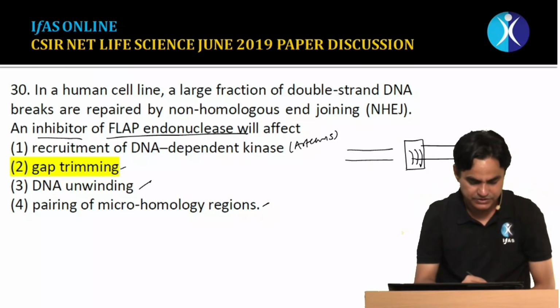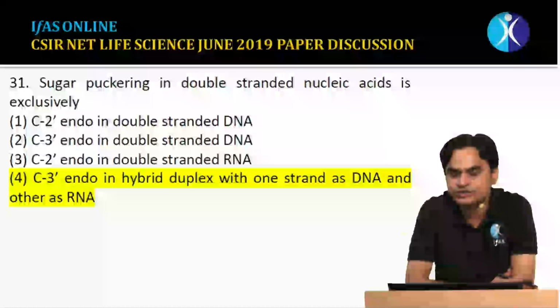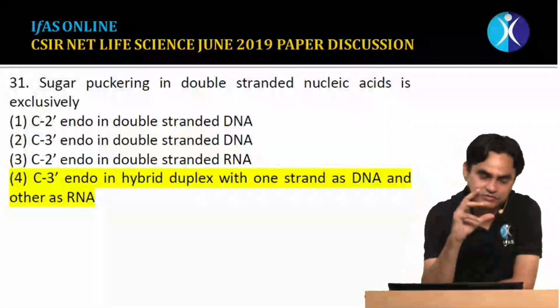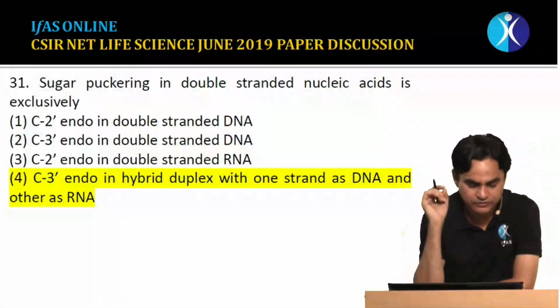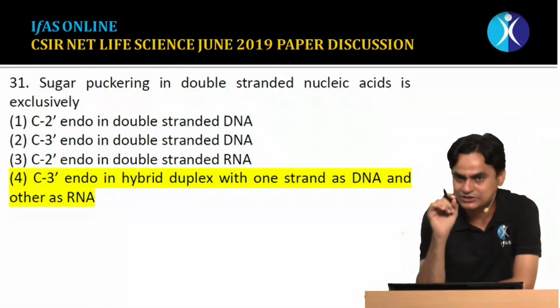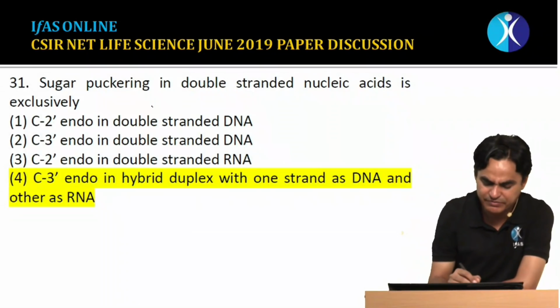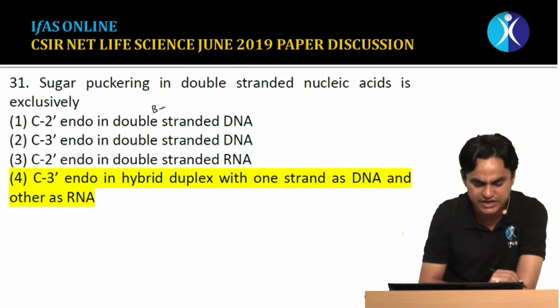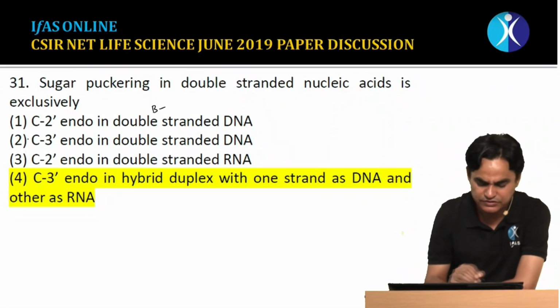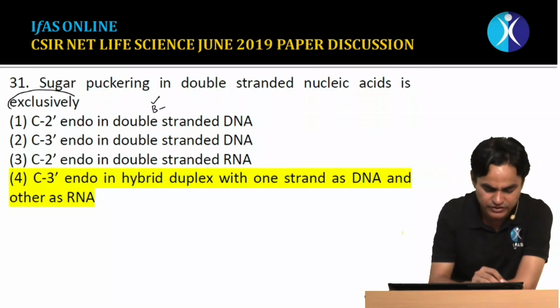Moving to question number 31. This question has been asked multiple times, but this time it is in a different flavor. The question is: sugar puckering in double-stranded DNA is exclusively C2 endo. By double-stranded DNA, we mean that we are talking about B form DNA. No, it is not exclusively C2 endo in double-stranded DNA. Yes, it could be true for B DNA, but we have to find out exclusively.